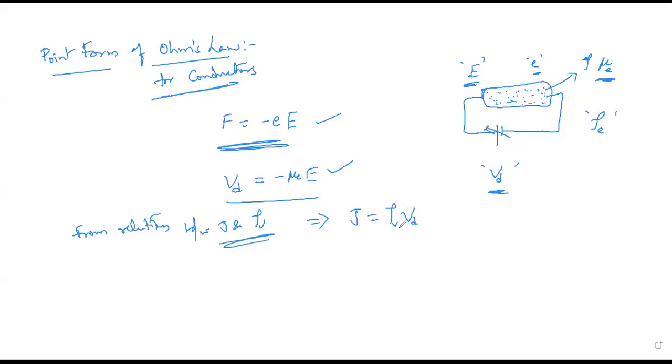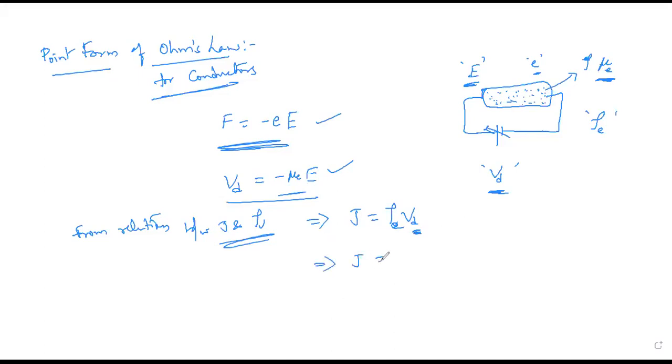But now this rho will be treated with respect to the charge density and the mobility of charges, the mobility of electrons. So we can replace this by rho E into VD. Now we already have the VD, so take the value of VD and substitute here. What is the value of VD? Here we have it, so I'm just replacing the values.